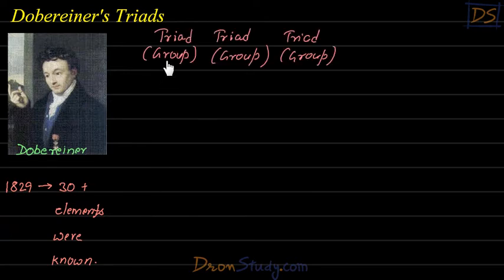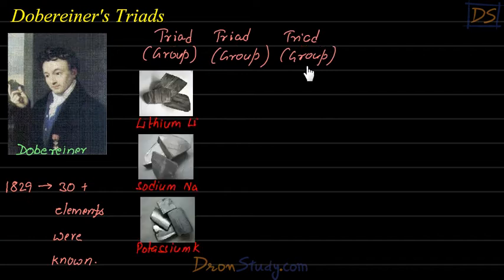So students, he made three triads. Basically, we can say in layman's terms that he tried to make three groups, which he called triads. So students, in the first triad, he kept these three elements. Which elements, students? Lithium, sodium, potassium. Please look carefully, students. You will need to learn these names. These questions will be asked in the exams: in the first triad, which three elements were put? So you have to say lithium, sodium, and potassium, students. So he kept these three elements in the first triad.